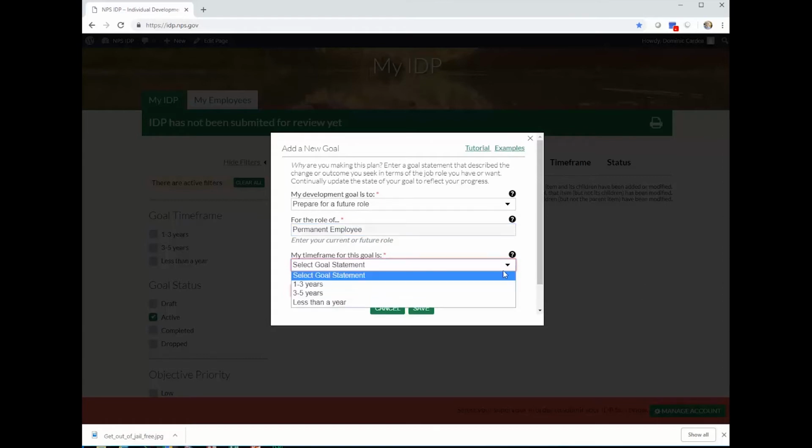In order to be successful, a time frame is added: 3 to 5 years, 1 to 3 years, or less than a year. This helps ground the goal in reality and increases the likelihood of success.